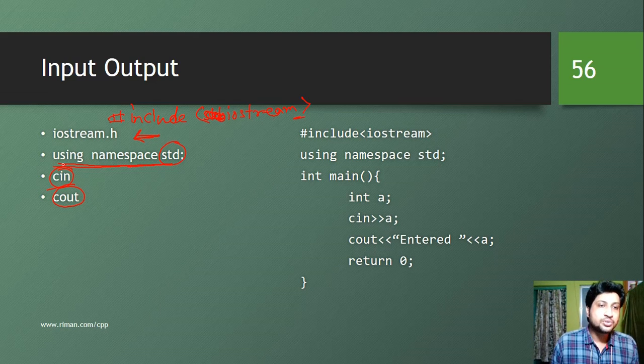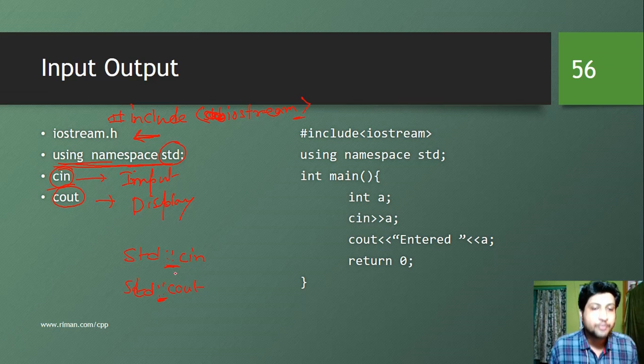So if we don't use this namespace, what do we have to do in case of cin and cout? cin is basically used to input something from the user or from the command line, and cout is to display or print something on the command line. So if we don't use the namespace std, we have to write std::cin all the time and std::cout. So :: is called the scope resolution operator. Using this, we are mentioning that we are using the cin and cout from this std namespace.